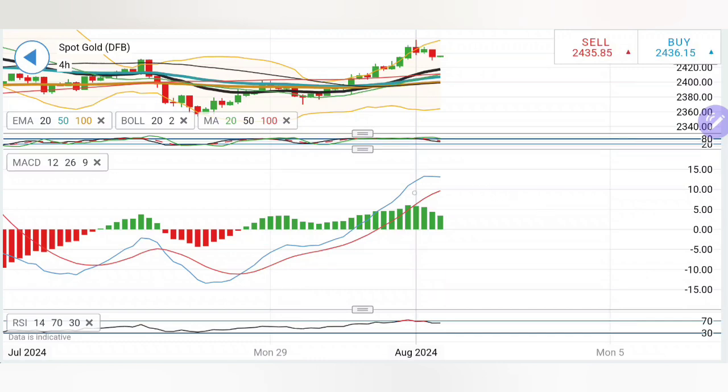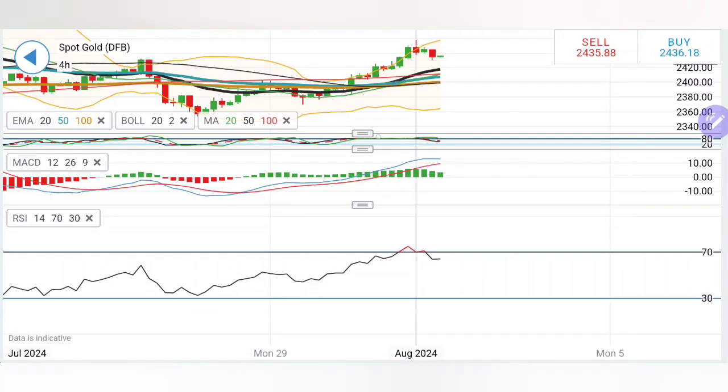Stochastic dropping from the overbought zone. MACD is divergent and bullish, trying to converge. RSI coming out of the overbought.